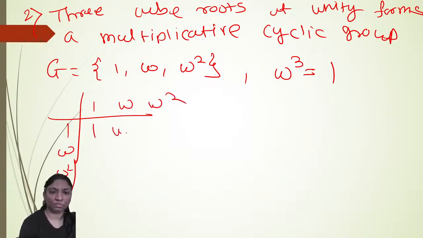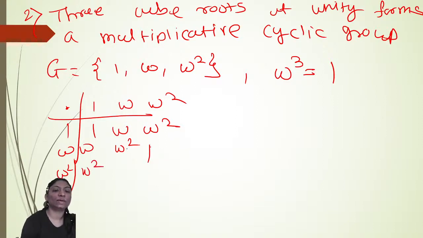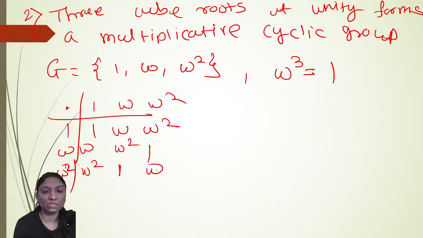With respect to multiplication, omega into omega square is omega cube, but omega cube is 1. Omega square into omega is omega cube, that is 1. Omega raised to 4, I can write as omega cube into omega, so omega cube is 1, into omega, it means omega. So G is a group with respect to multiplication.